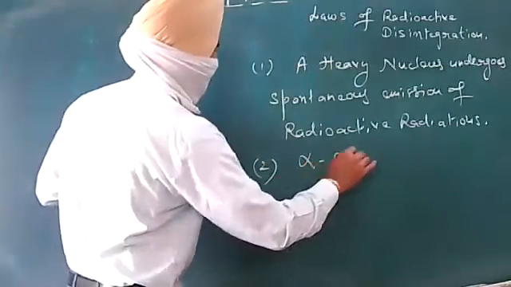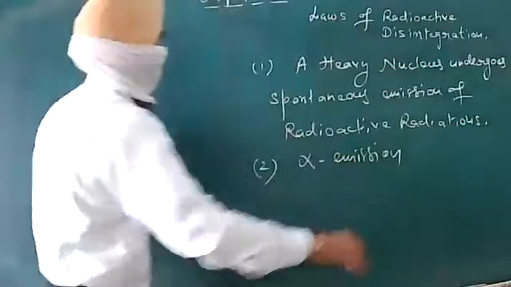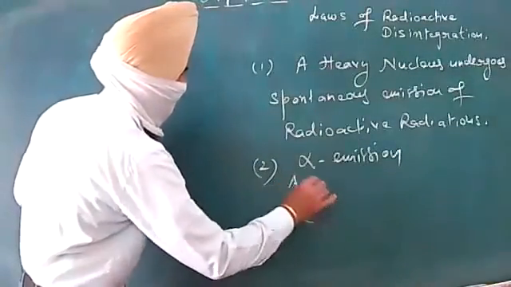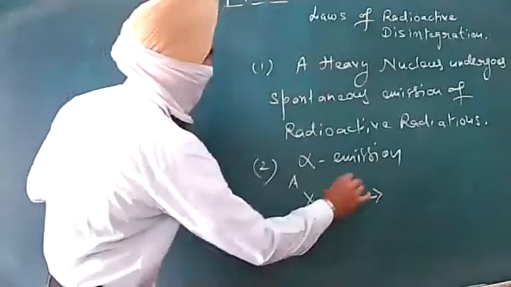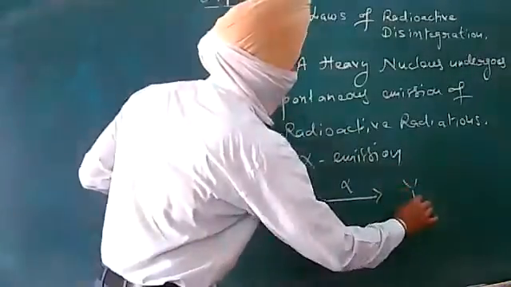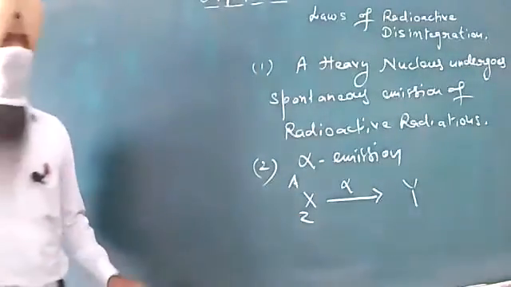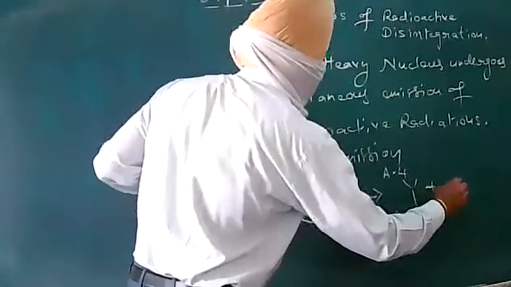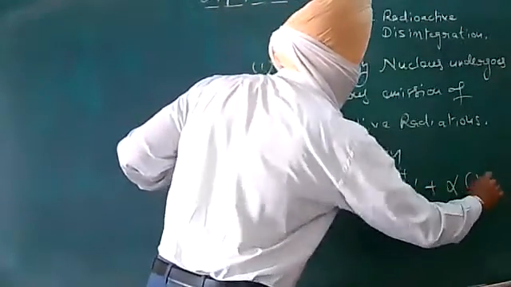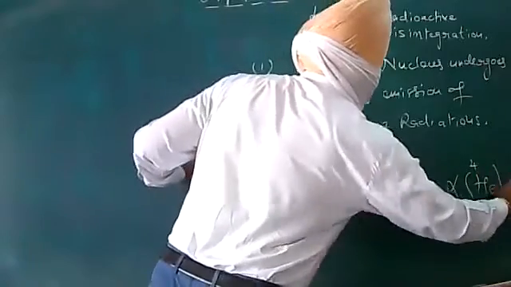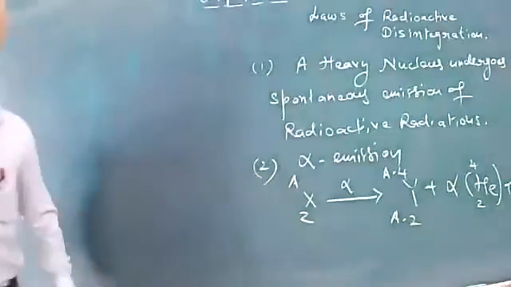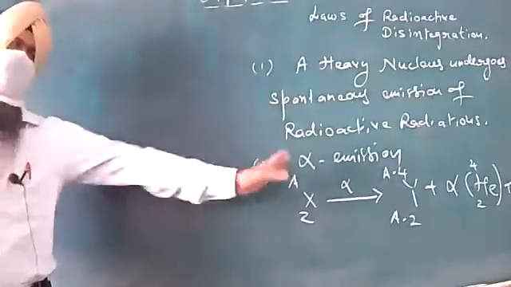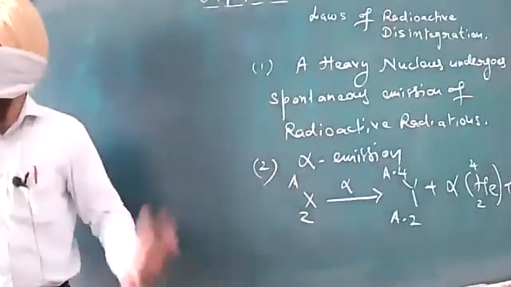In case of alpha emission, the parent nucleus XZA undergoes alpha emission, the new nucleus formed is Y, the atomic number decreases by 2 and the mass number by 4, and here is your alpha particle. Basically, this is a helium nucleus, along with energy. So the mass number and atomic number change accordingly. We have discussed it in detail.